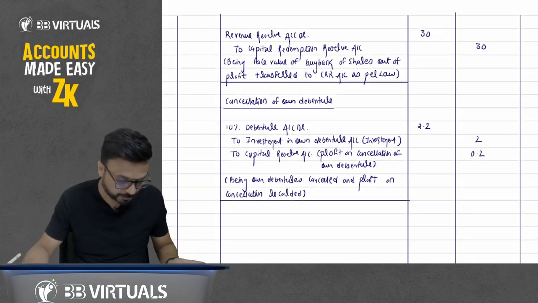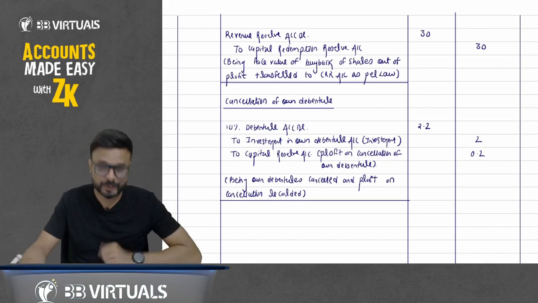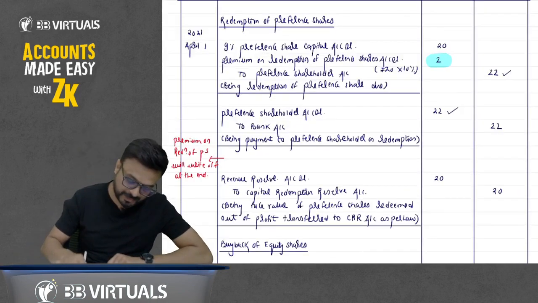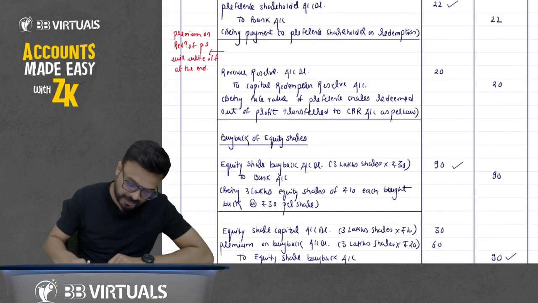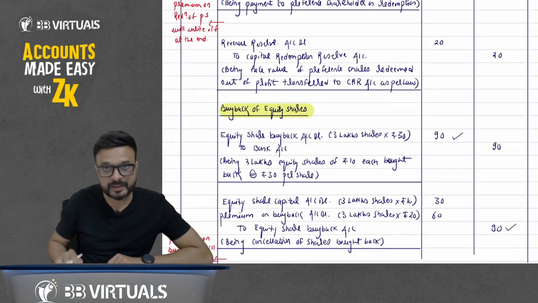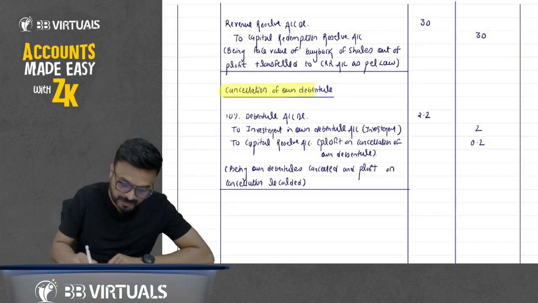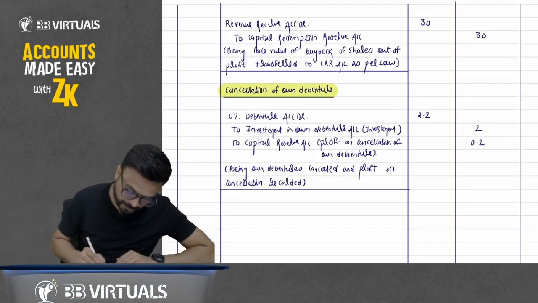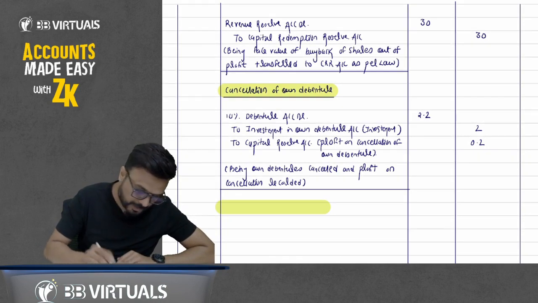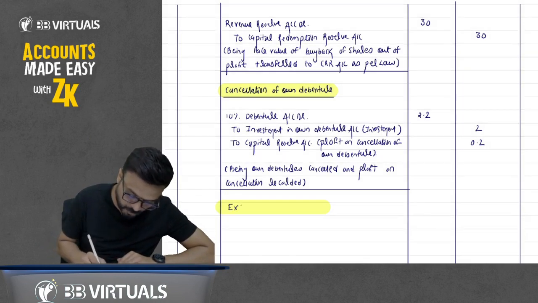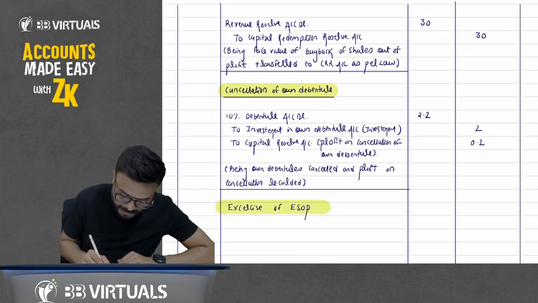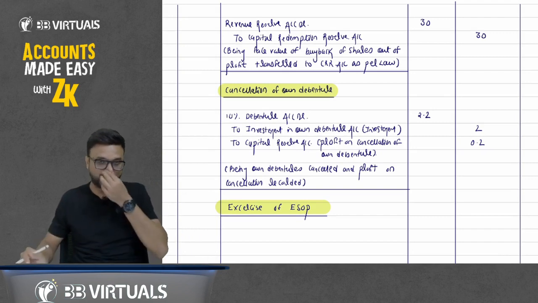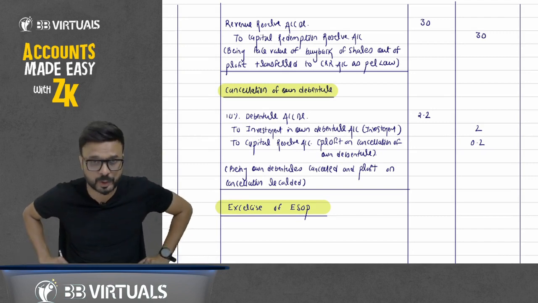Okay. The last part, which is new for you. So we have passed entries for redemption of preference shares, then for buyback of equity shares, then cancellation of own debenture. The last part is exercise of ESOP. Now what is this exercise of ESOP? I'll explain it, don't worry. First of all, ESOP stands for employee stock option plan, or employee share option plan.